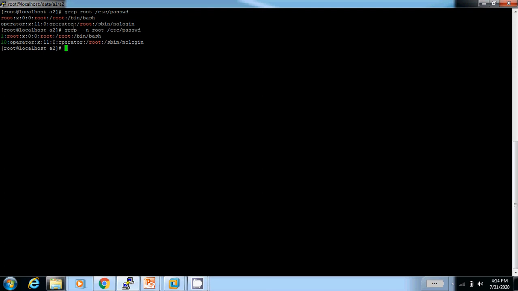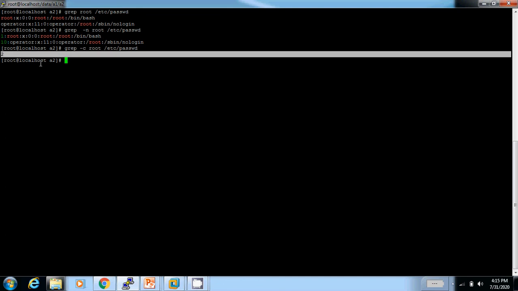There are various attributes. grep -c. I want to search root in etc password. There are two lines in which the root keyword is mentioned. With the help of c, it shows there are two lines. This is my command output.